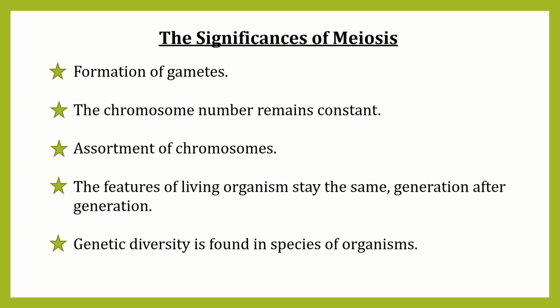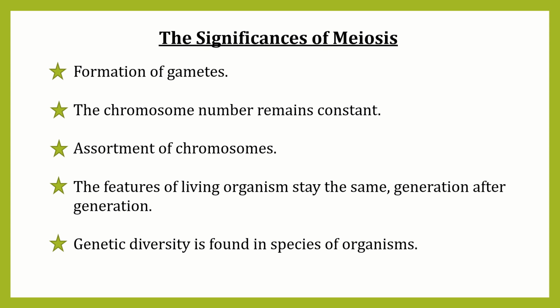Now the second significance. The chromosome number remains constant. That means we know for sexual reproduction the union of male and female gametes is required. If the number of chromosomes in the reproductive cells would be the same as the somatic cell, then the zygote would contain twice the number of chromosomes than that of the somatic cell.